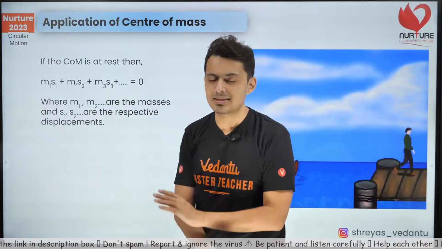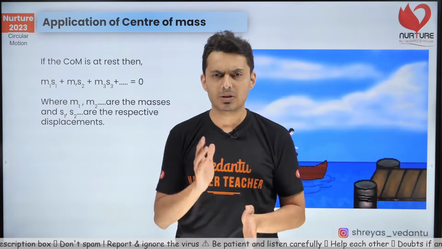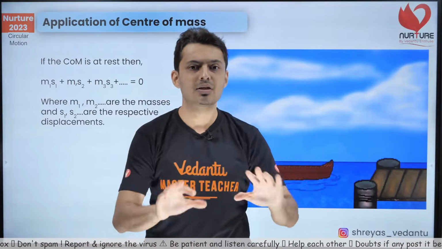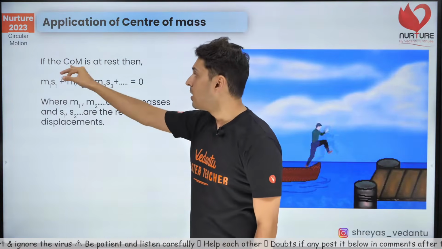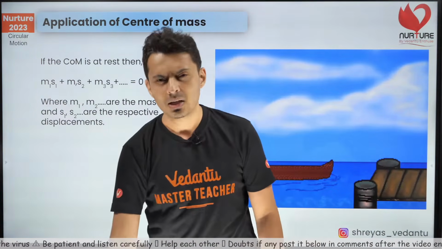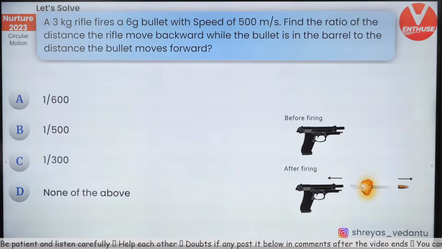As simple as that. m1 s1 plus m2 s2 plus m3 s3 plus m4 s4 is going to be 0. Keep this in mind. And when is this true? It is only true when the center of mass is at rest. Let's solve some questions so that you get a hang of it.